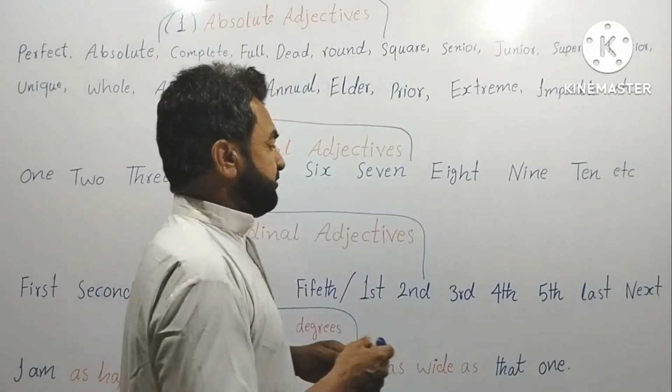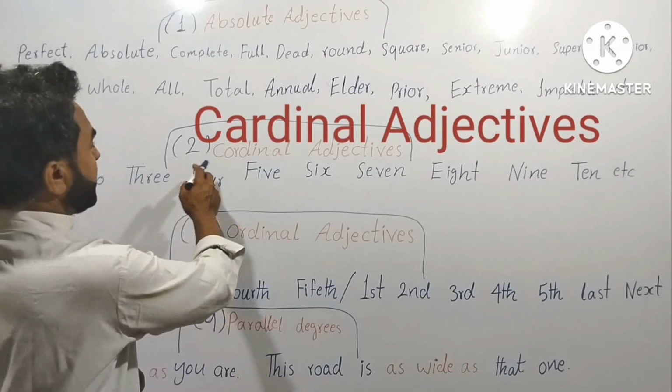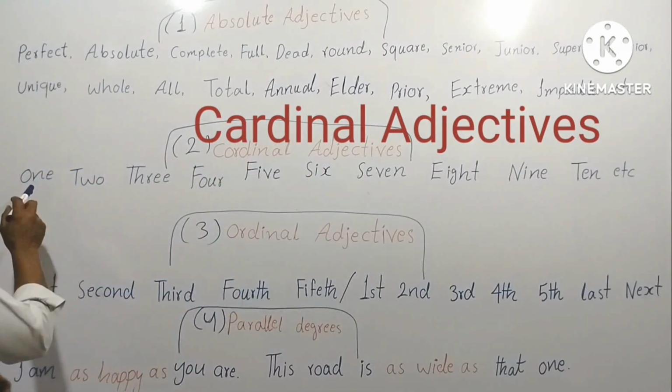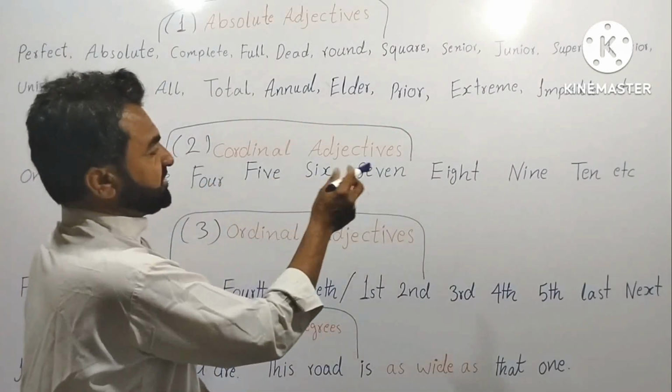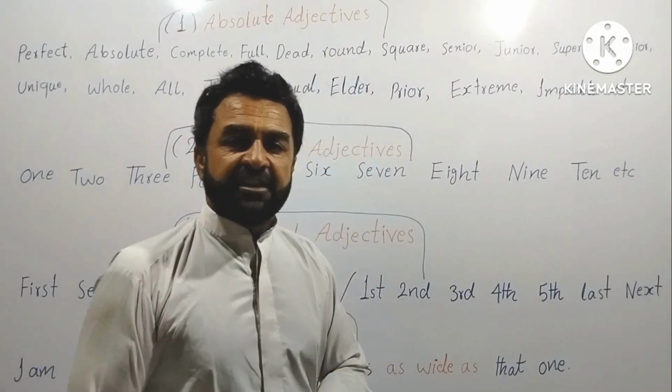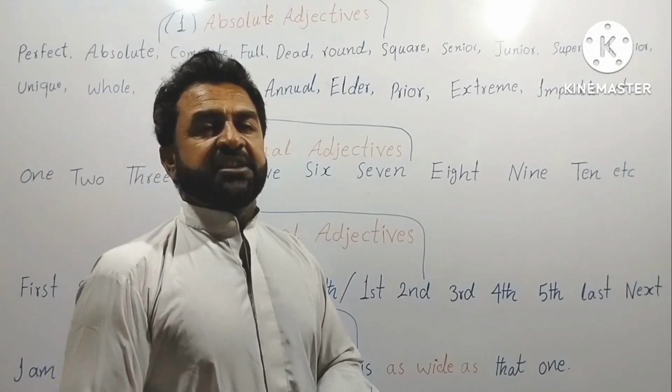Now let's go to them. Look at the cardinal adjectives. This is the simple way of counting: 1, 2, 3, 4, 5, 6, 7, 8, 9, 10, etc. These are called cardinal adjectives.